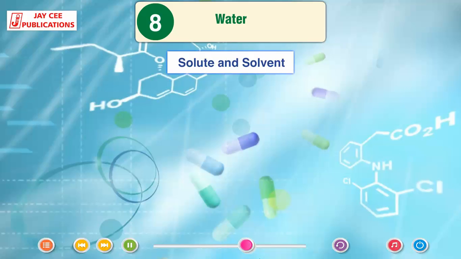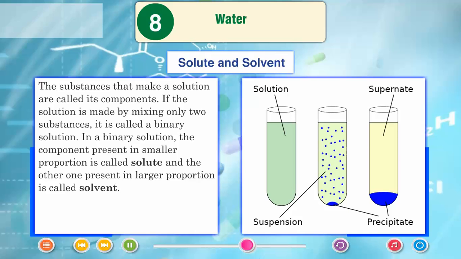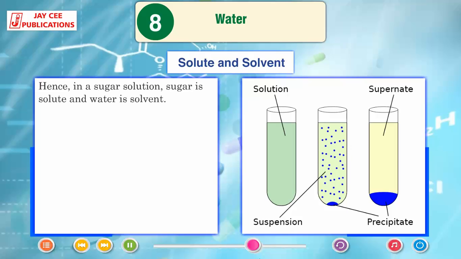Solute and solvent. The substances that make a solution are called its components. If the solution is made by mixing only two substances, it is called a binary solution. In a binary solution, the component present in smaller proportion is called solute and the other one present in larger proportion is called solvent. Hence, in a sugar solution, sugar is solute and water is solvent.